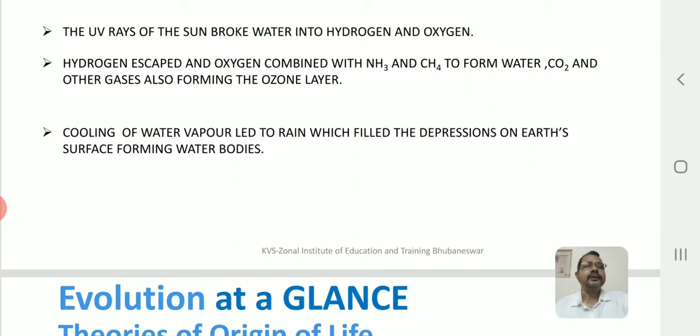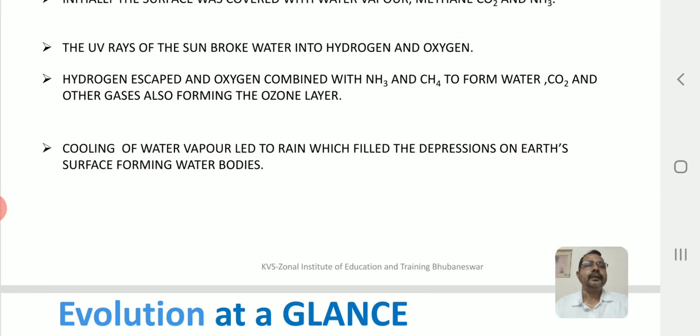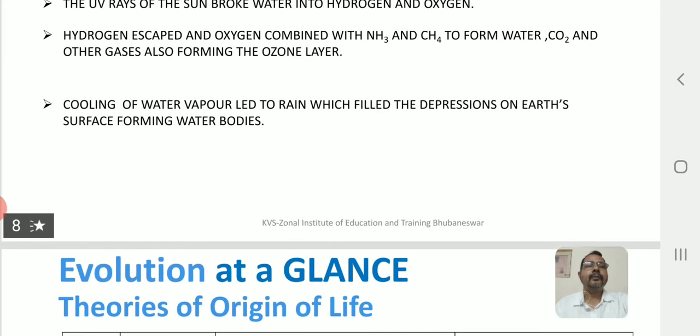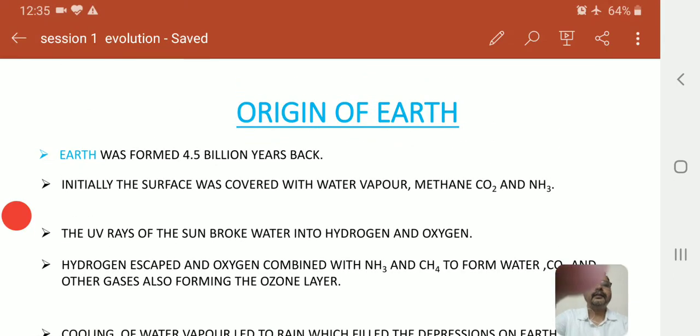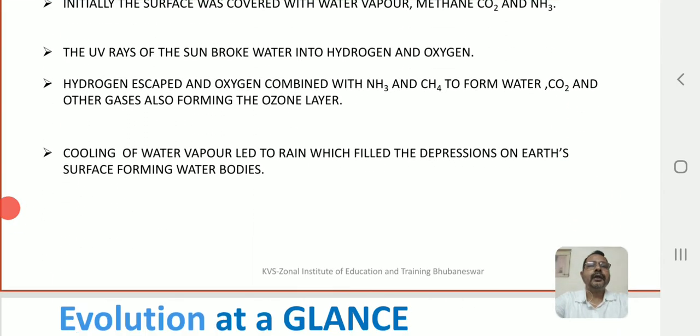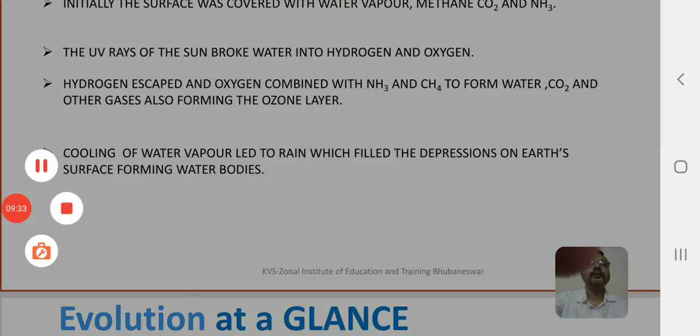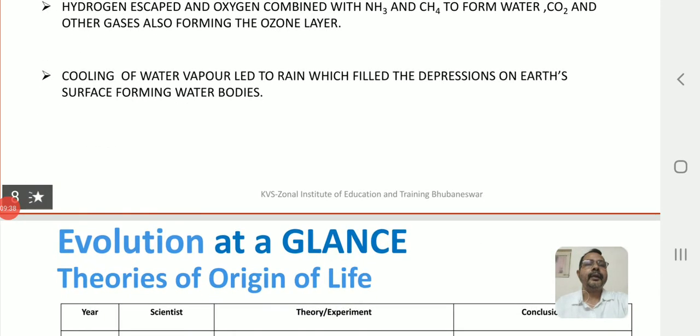When meteors hit the earth's surface, they created large craters, and the rain then filled these craters with water, and today these mighty oceans were formed. Okay children, it is very interesting to note how the water bodies were formed and how this is going to help us later, right?